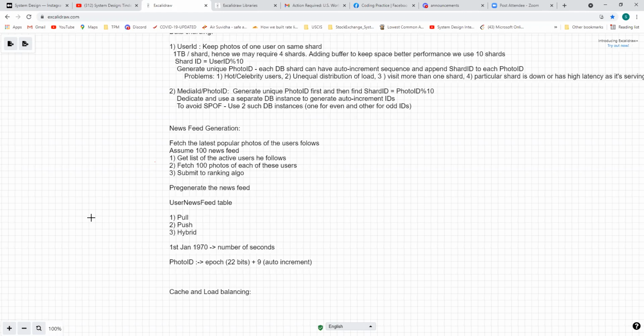WebSockets will be used only for chats and maybe multiplayer games, maybe even Discord. Uber also uses WebSockets.